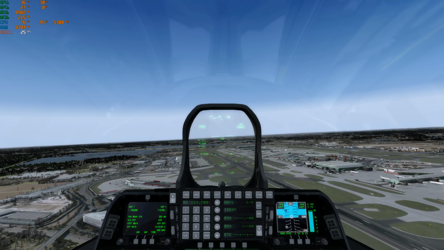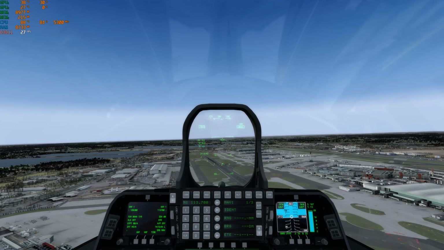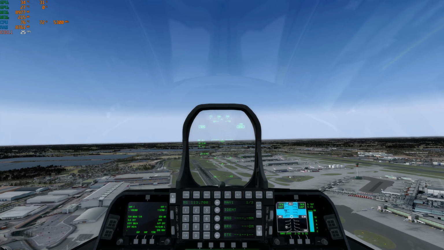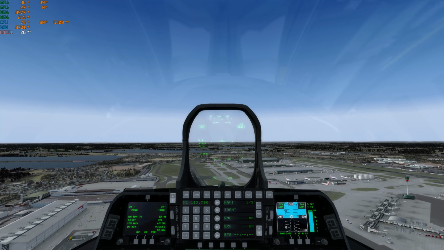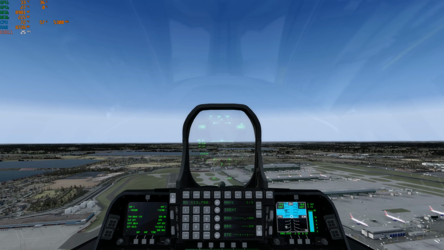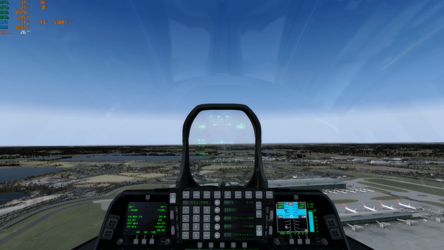So that's a quick demonstration of what that setting will do and how it will help keep textures loaded for your airports or other scenery that you may have loaded. And I hope this helps anyone who's been suffering that particular problem.